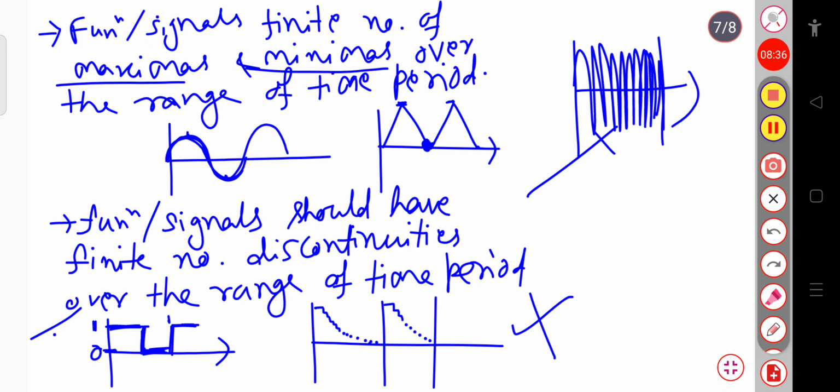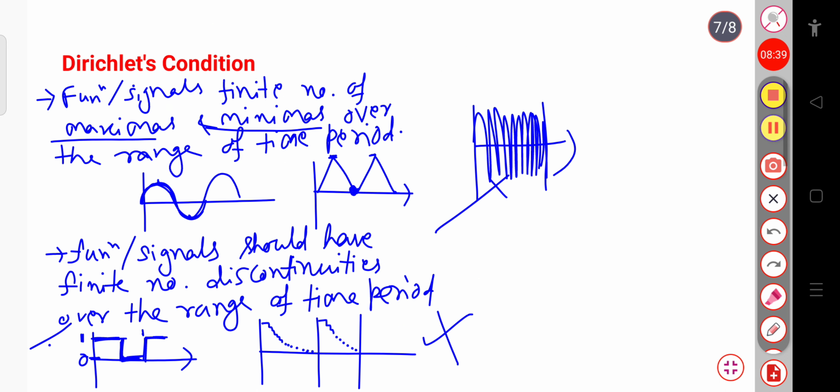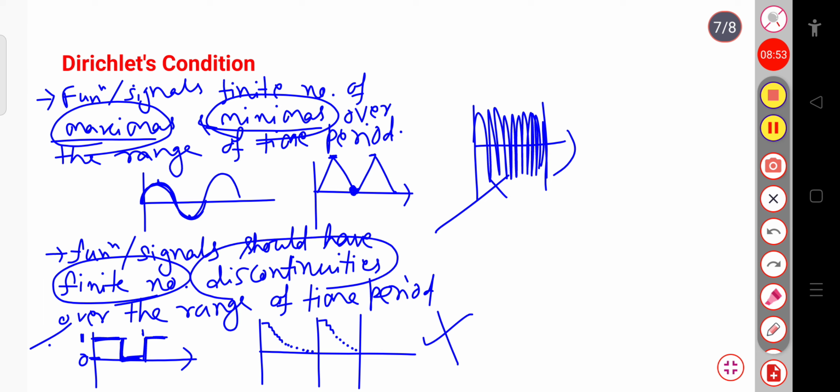Up to this we have studied Dirichlet's condition. One condition is that the function should have a finite number of maximas and minimas, and the second condition is that the function should have a finite number of discontinuities. Let us see the third condition. The third condition is that the function should be square integrable.